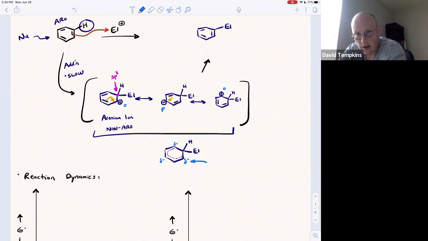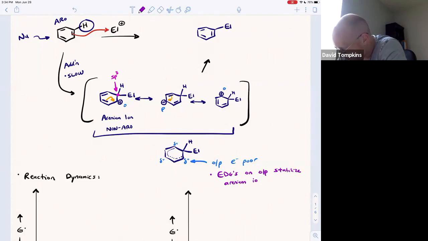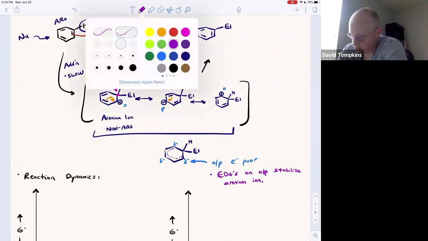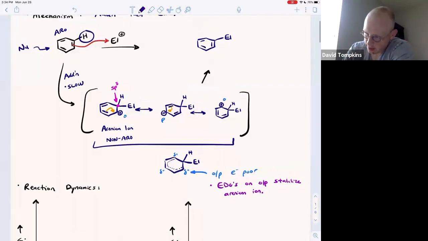The location of positive charge, or the location of electron deficiency in this ring, is unevenly distributed so that it's mainly at the ortho and para positions. And so later on, we'll find that electron donating groups on these positions, ortho and para, will stabilize the intermediate, or the Arenium ion, and speed up its formation. In general, because benzene is the nucleophile,